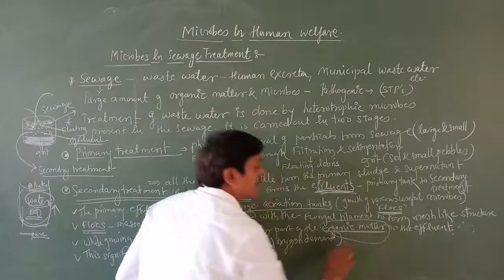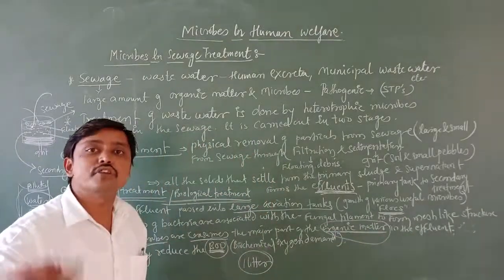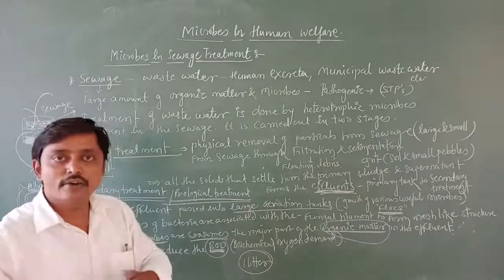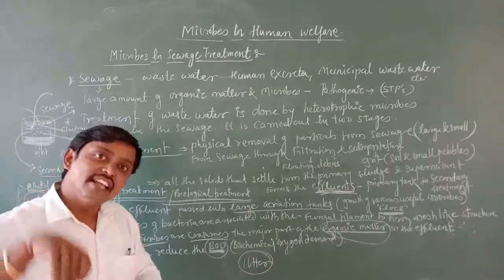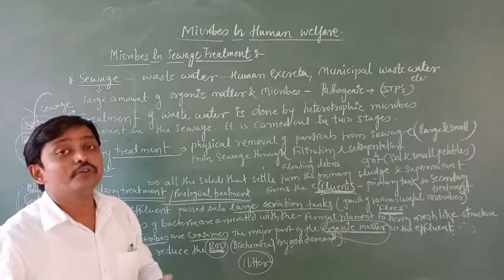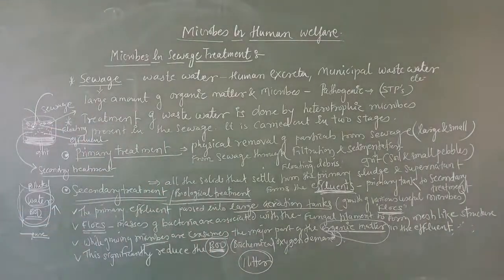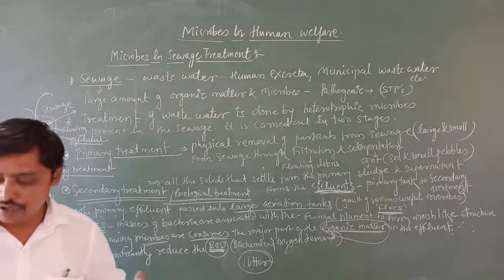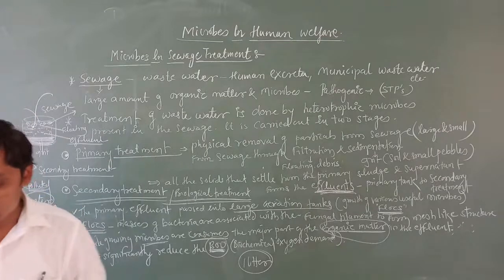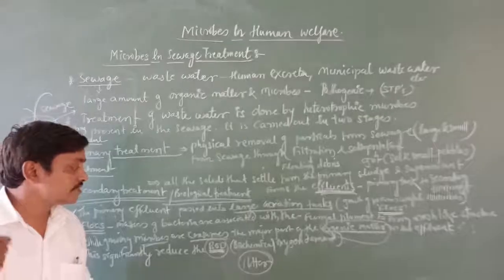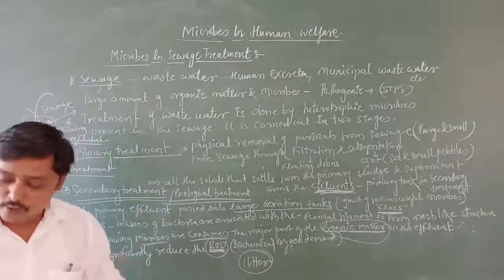If the organic matter in water is more, the biological oxygen demand is more; if it is less, the demand is less. At that time you come to know whether the water is polluted or not. Understood? The greater the biochemical oxygen demand of wastewater, the more its polluting potential. If the biochemical oxygen demand is more, the water is more polluted.